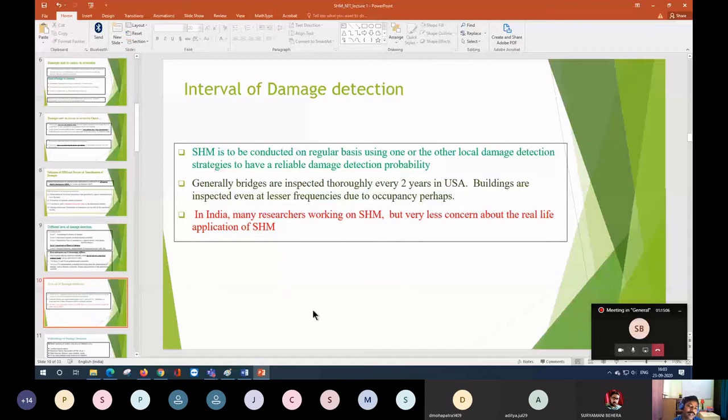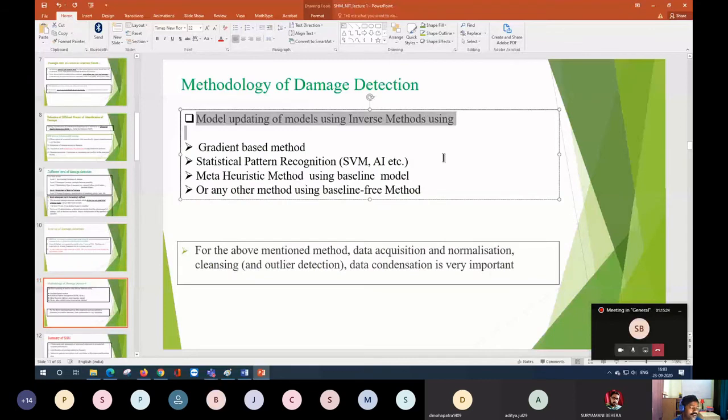Now here, if you go to your methodology for the damage detection, basically model updating using the inverse method we can do. One is the direct way. Direct in the sense you are not using any sort of algorithm. In that case, you are modeling the structure many times. Every time you change the property, model it, and get the response, and from the response you try to predict the damage locations and the rest of the level 1 to level 4.